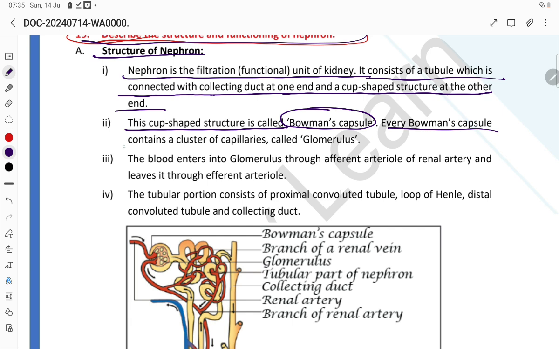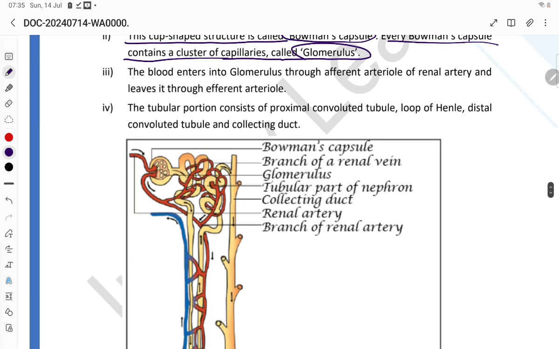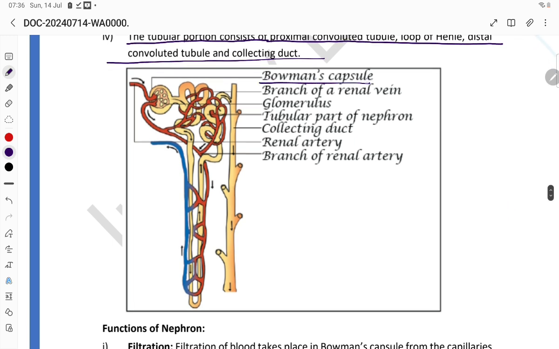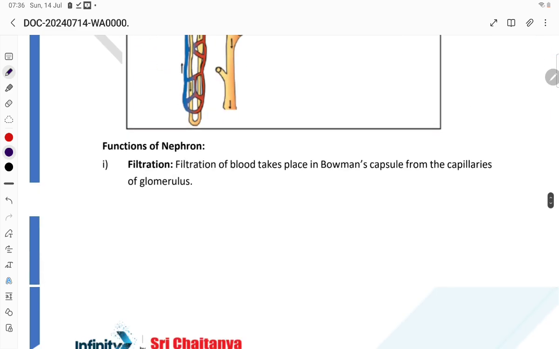Every Bowman's capsule contains a cluster of capillaries called the glomerulus. The blood vessels enter the glomerulus through the afferent arterioles of the renal arteries and leave it through the efferent arterioles. The tubular portion consists of the proximal convoluted tubule, loop of Henle, distal convoluted tubule, and collecting duct. So Bowman's capsule is there, the glomerulus, the tubular part of the nephron, collecting duct, and renal arteries.